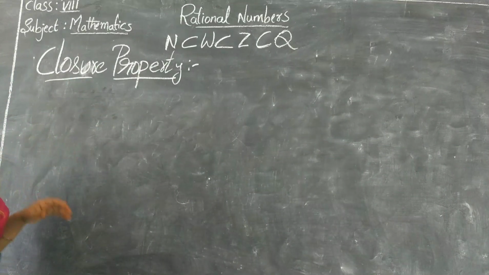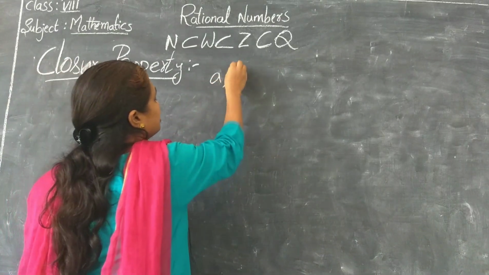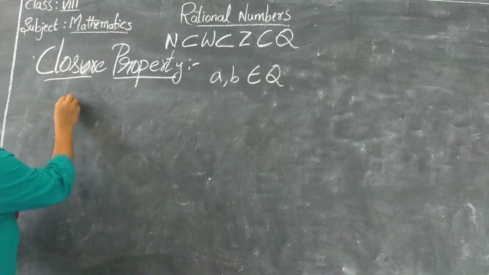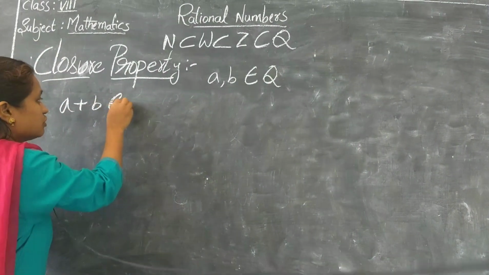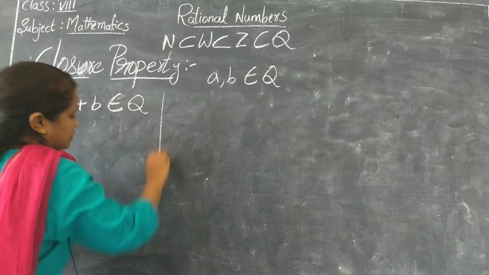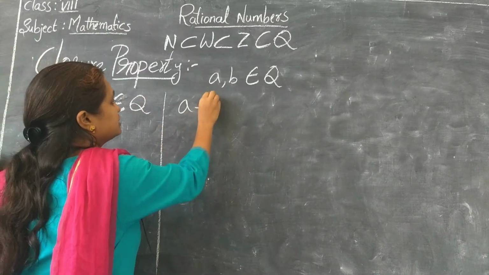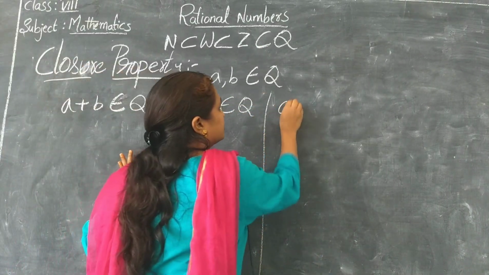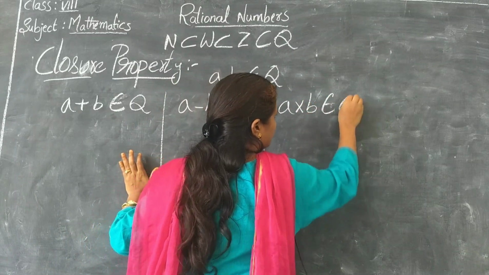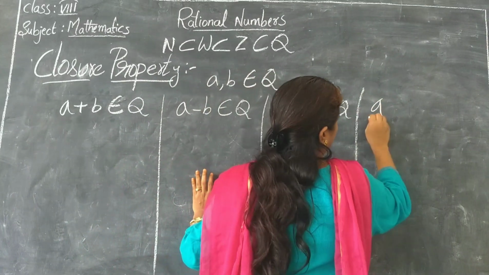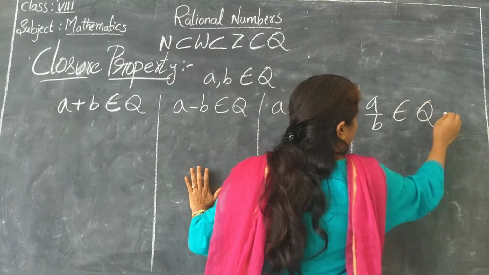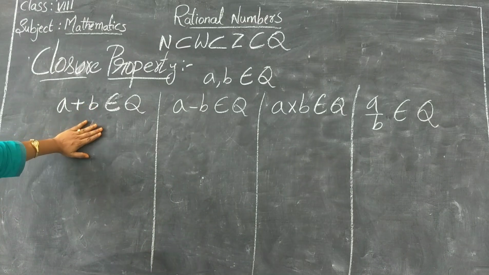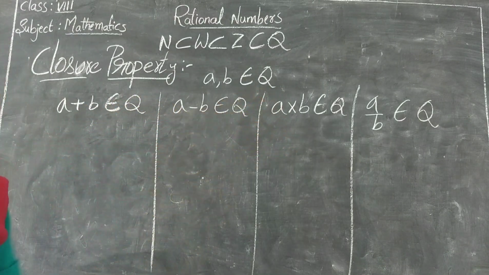If a and b are two rational numbers, if a comma b belongs to rational numbers, then a plus b should also belong to Q. And a minus b should also belong to Q. And a into b should also belong to Q. And a by b should also belong to Q. Now let's see whether these are going to be satisfied or not.